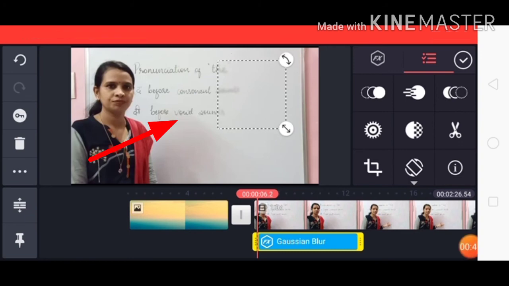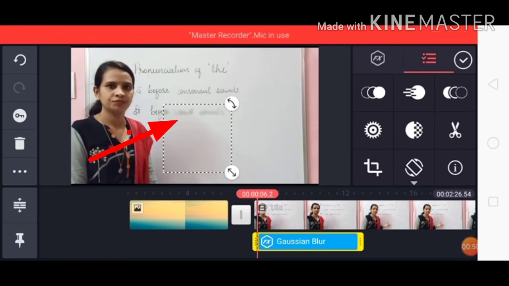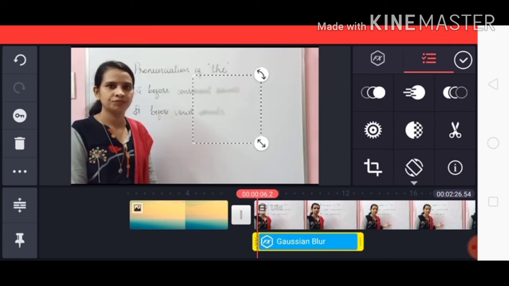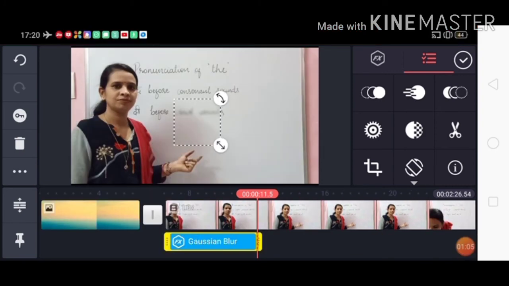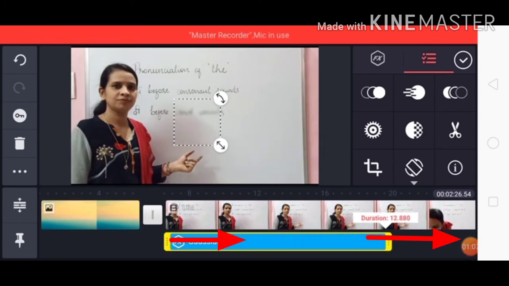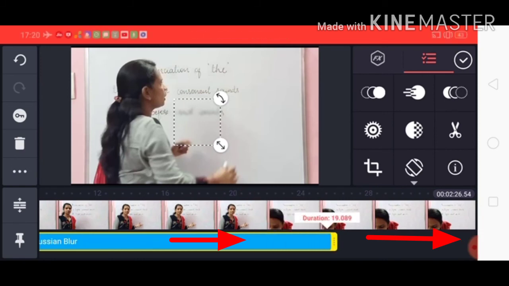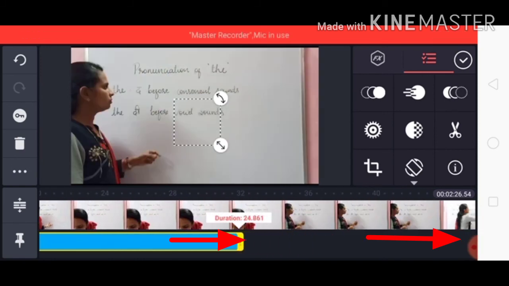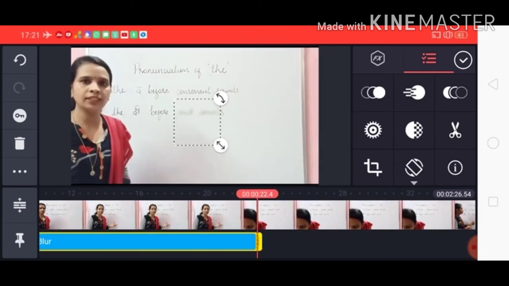If you want to blur any portion of your video, you can use this option. Suppose you have made some mistake and you want to remove it, you can use this option, okay? For the time up to which you want this effect, go on stretching the selected box and it will continue up to that time interval.